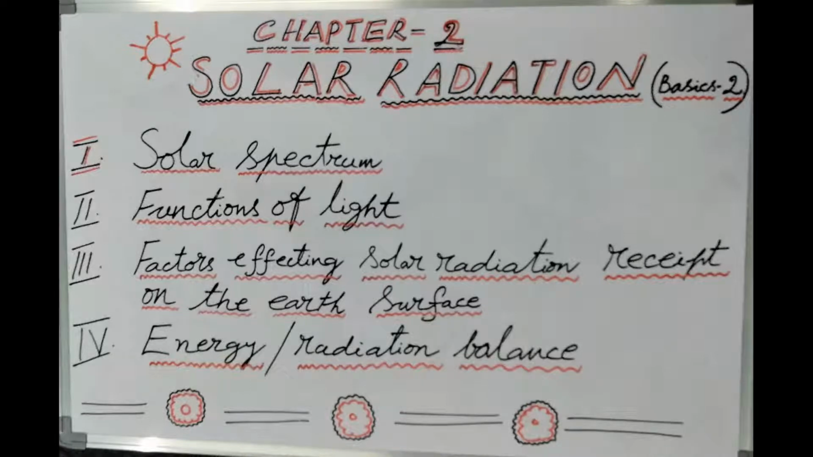Dear and beloved students, today we are discussing basics 2 of the solar radiation chapter. In this, I am trying to enlighten you on 4 small subheadings: solar spectrum, functions of light, factors affecting solar radiation received on the earth's surface, and energy balance of the earth. Now, before that, I just would like to tell you a small story. It's only to inspire you.